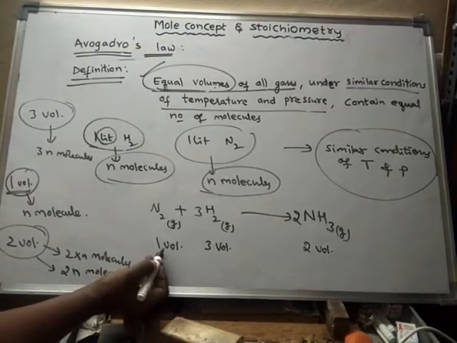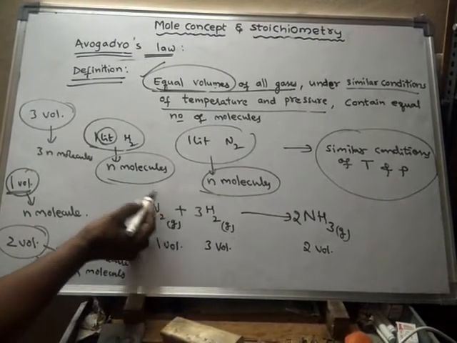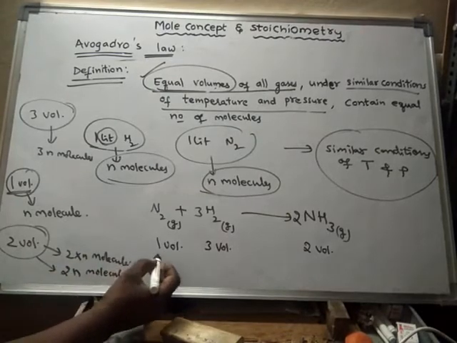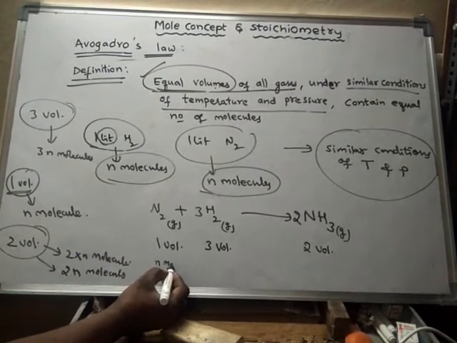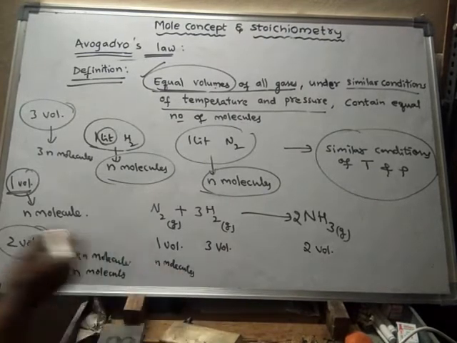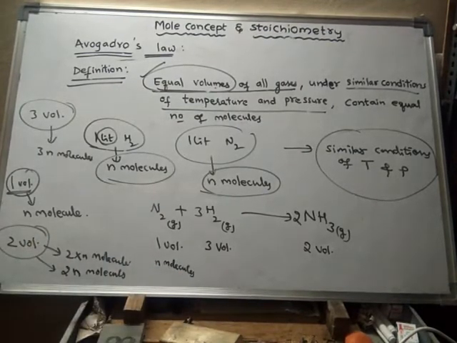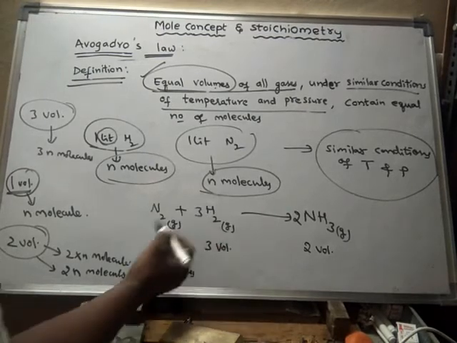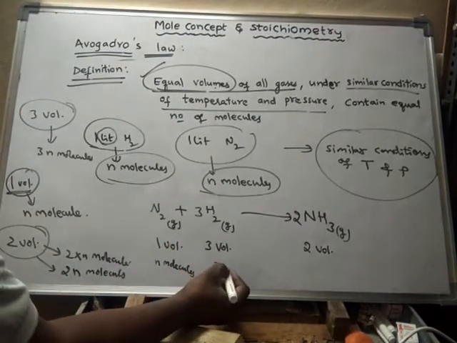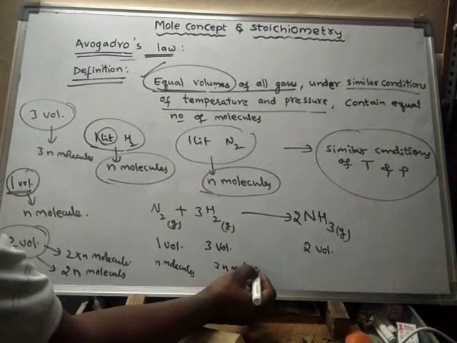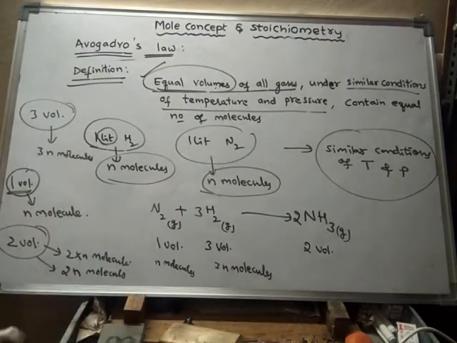Here, one volume of nitrogen means it contains n molecules. Then how much hydrogen should it react with? 3 volumes, that means 3 n molecules.